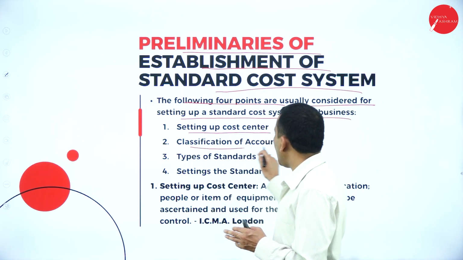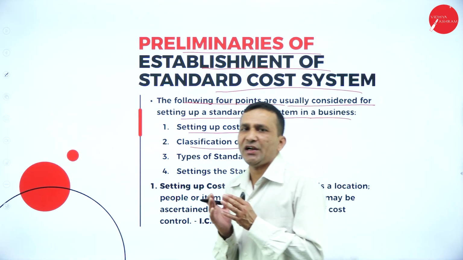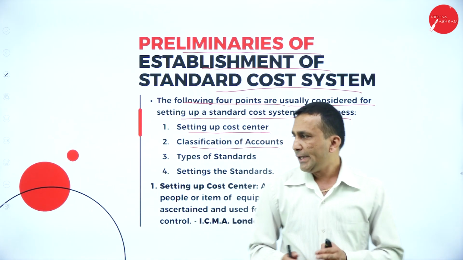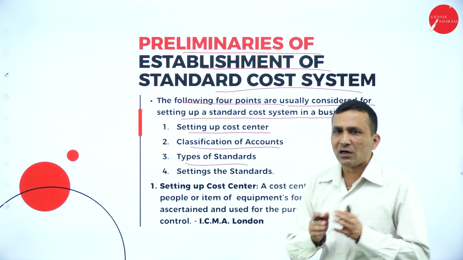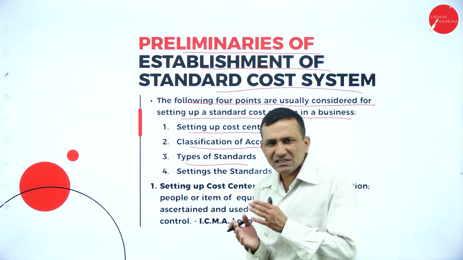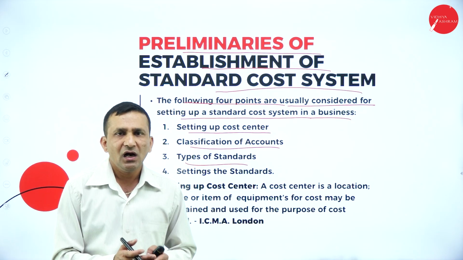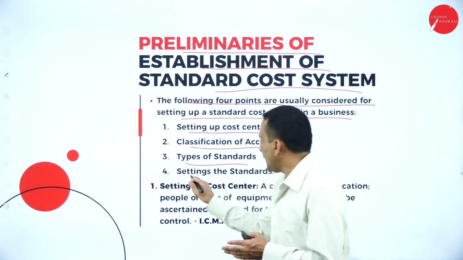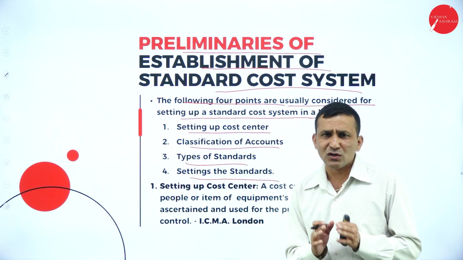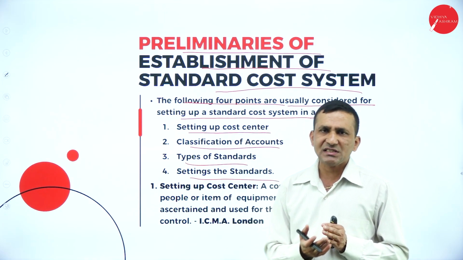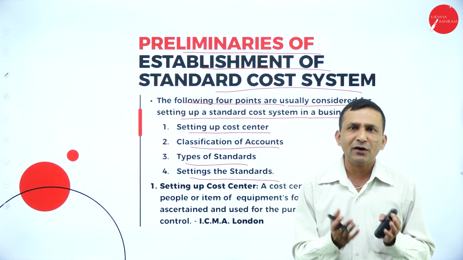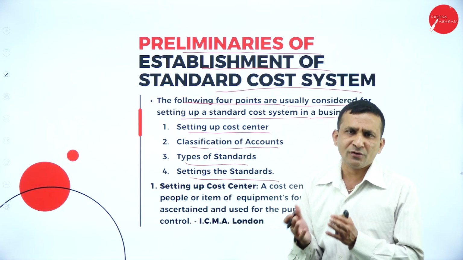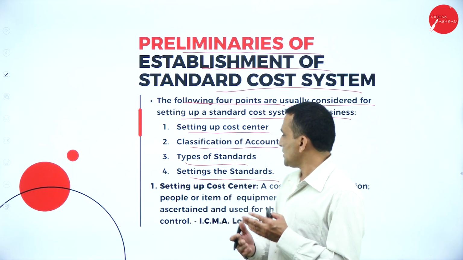Then the classification of accounts, where we need to track everything based on materials and labor. Even the types of standard, what kind of standard, basically current standard or basic standard. In the coming slides you will get more clarity. And the next one, setting the standard. Once you have selected the cost center, the classification of accounts, and the codification is done, obviously we need to refer to the types of standard, which one to use.